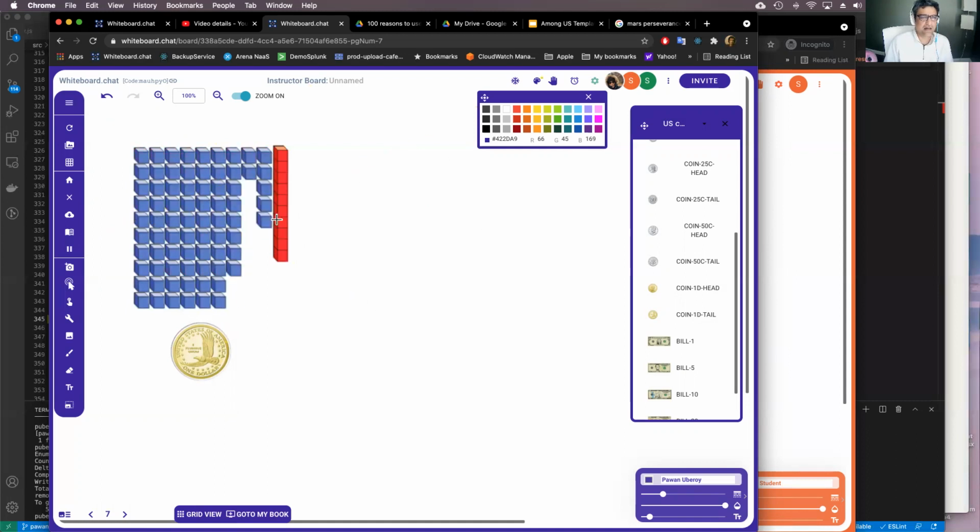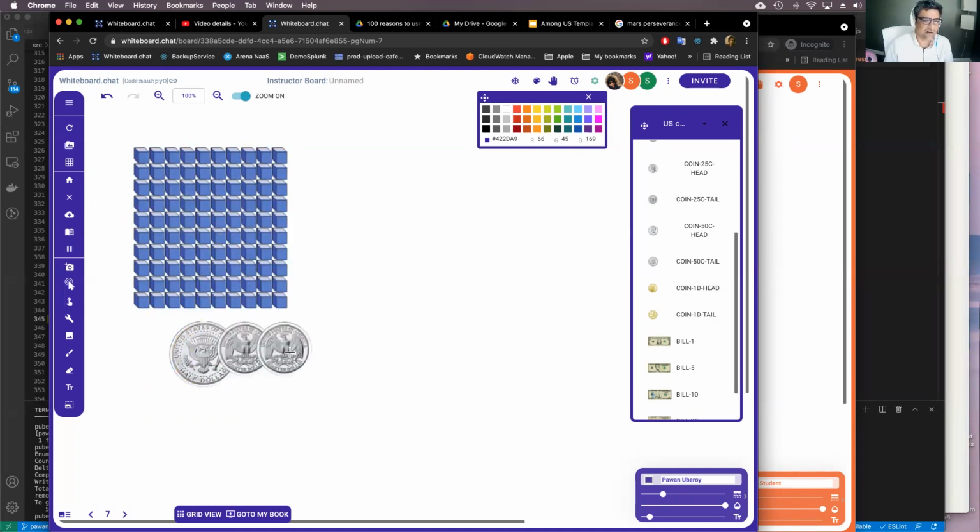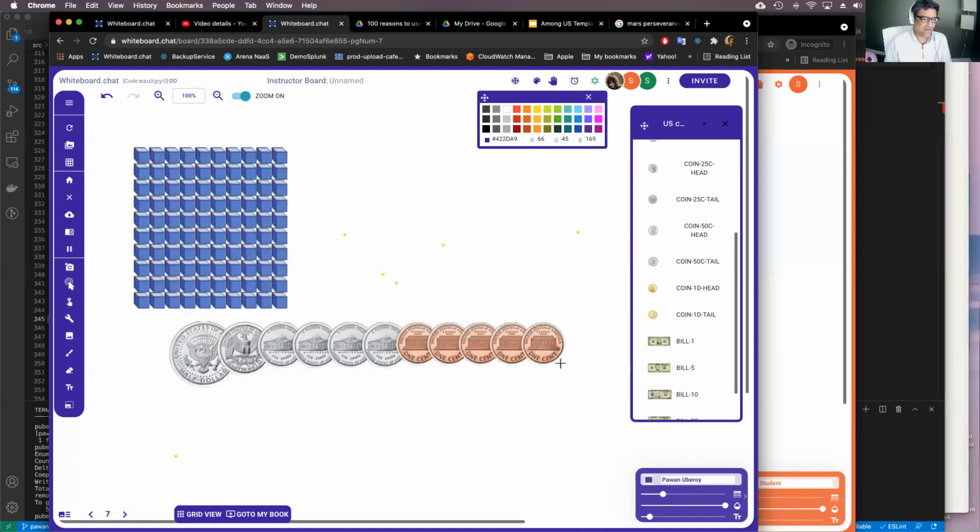And you can demonstrate subtraction or reconstruction, whatever else with it. And the same thing happens with coins too. So you can say, hey, 50 cents is 2 quarters, and this is 5 pennies, and this is 5 nickels, right? So you can use that as well.